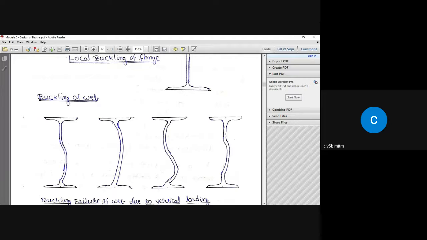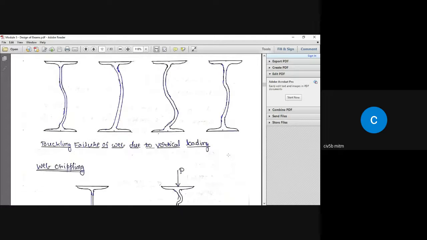And the next one is only the middle part, certain portion in the middle height of the web, is going to take a single curvature. Whenever it buckles like this, we call it buckling of web, and that is considered as a failure of the beam section. Okay.